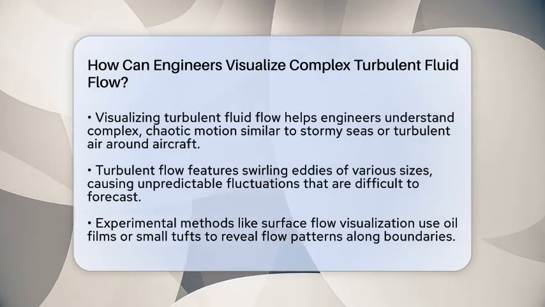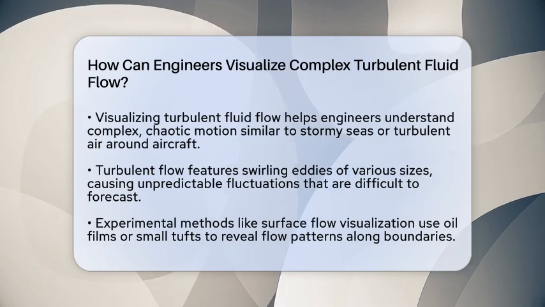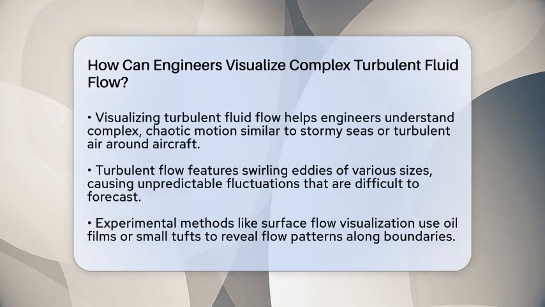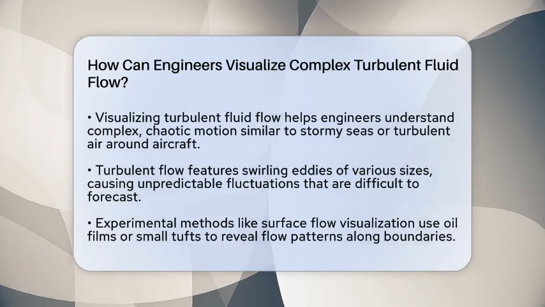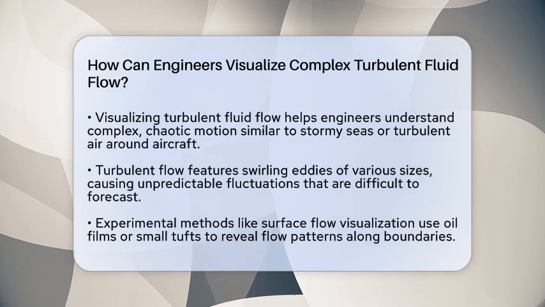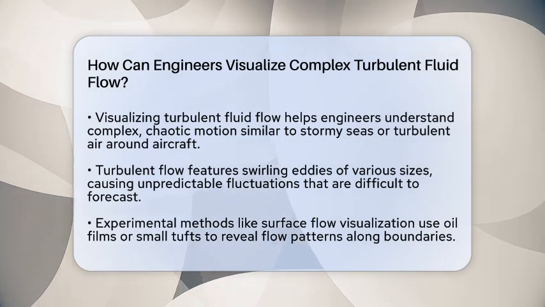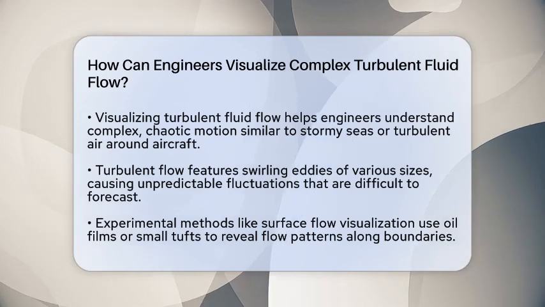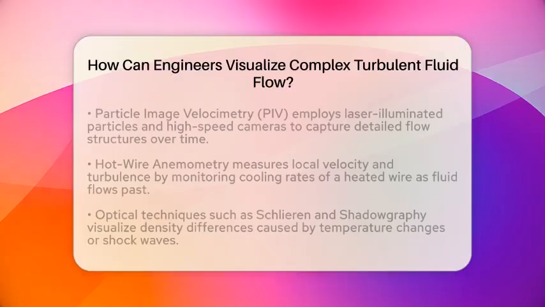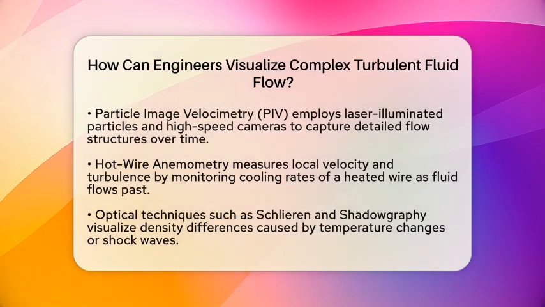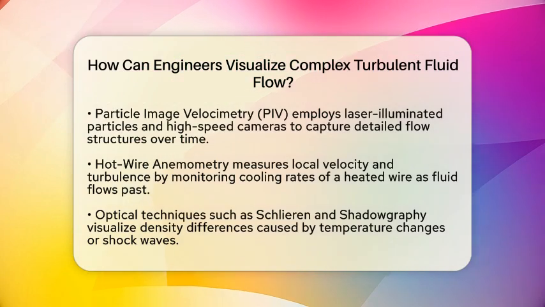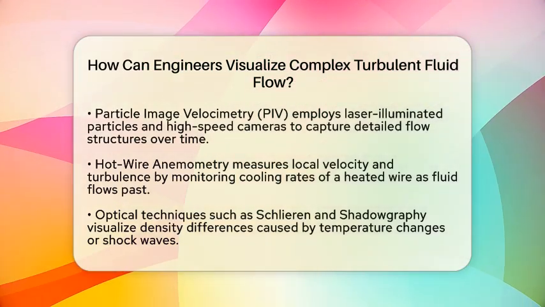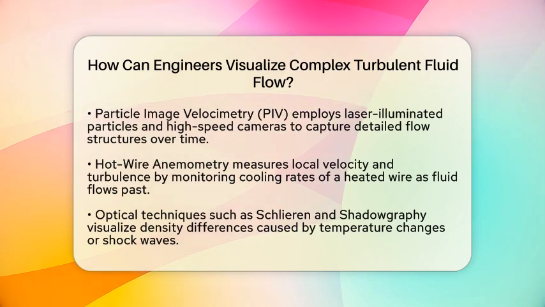To study these, engineers use a mix of experimental methods, computer simulations, and high-tech imaging. One common way to see flow patterns is through flow visualization techniques in experiments. For example, surface flow visualization uses oil films or small tufts attached to surfaces. Oil streaks show how fluid moves along boundaries, revealing flow separation or reattachment points. Tufts are tiny threads that align with the flow, indicating regions where flow detaches or reattaches. These methods are simple but effective for understanding boundary layers and drag forces.